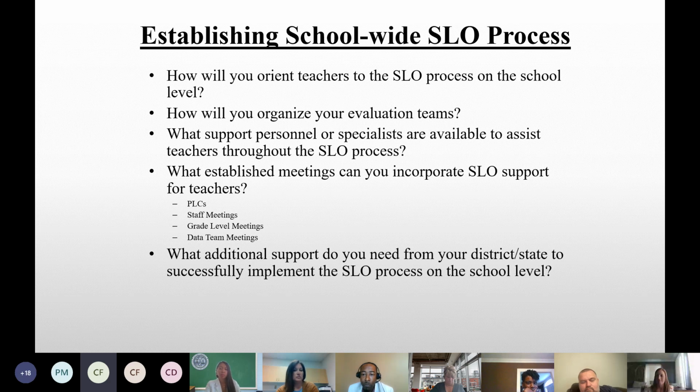I'll share. During one of our PLC meetings, we share the process with our teachers. Our district has put together a portal where we can access all of the documents, the templates, and a PowerPoint that the district has put together, and we share those resources. We go through those resources with our teachers and start the process there. And then we follow up. Our instructional coach follows up with individual meetings of teachers if needed.